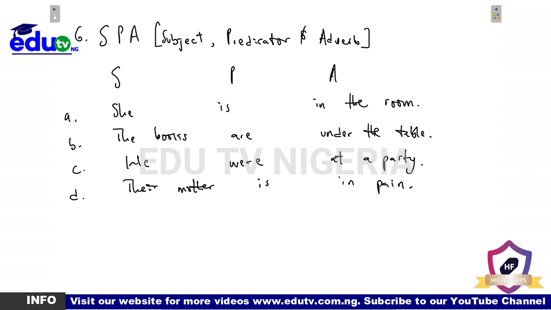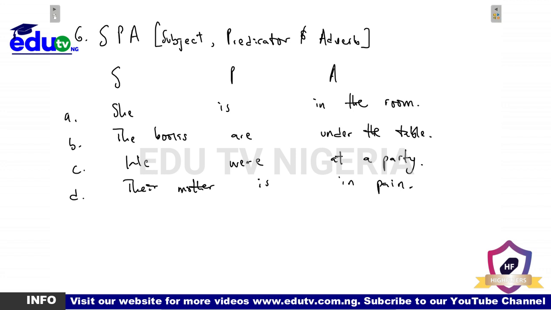Now, looking at all of these examples, you would see that she is the subject in the first sentence, the books is the subject in the second, we is the subject in the third, and their mother is the subject of the last sentence. Is is the predicator of the first, are of the second, were of the third, and is of the fourth. In the room is the adverbial, or adjunct, or adverb of the first, under the table of the second, at a party of the third, and in pain of the fourth one. Do we get it? It's a simple start.